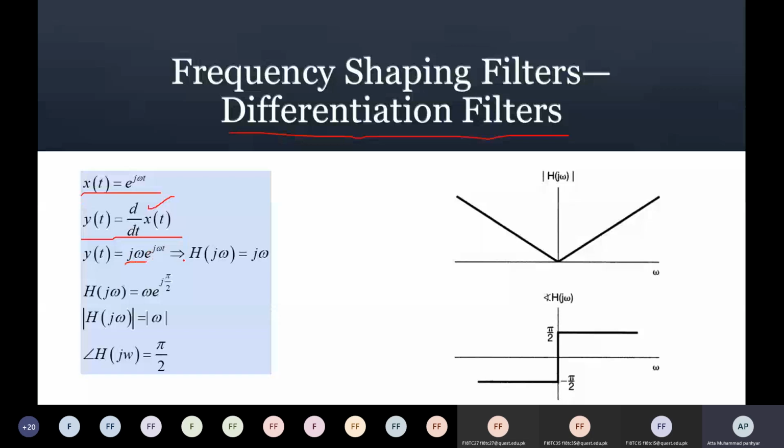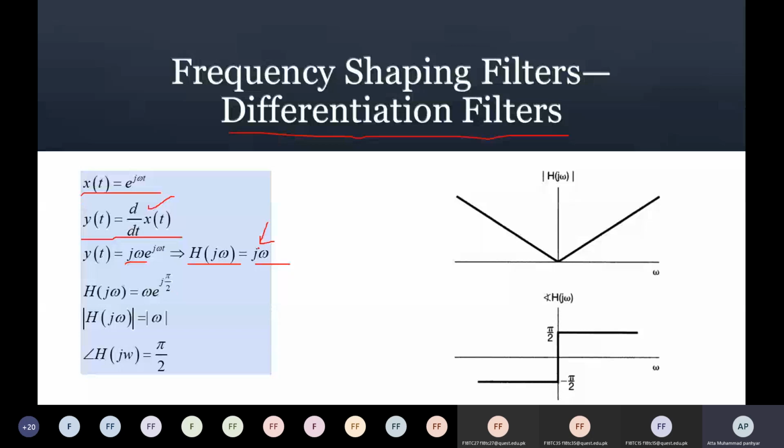So our H of j omega must be the differentiation factor. This j we can always represent as e to the power j pi by 2, because this must be equal to cos pi by 2 plus j sin pi by 2, then we will be only getting j from here.